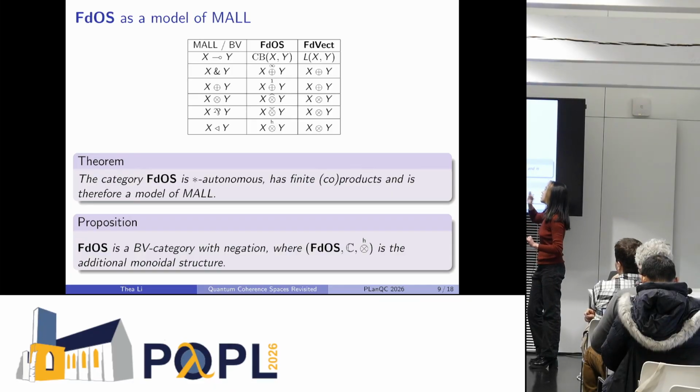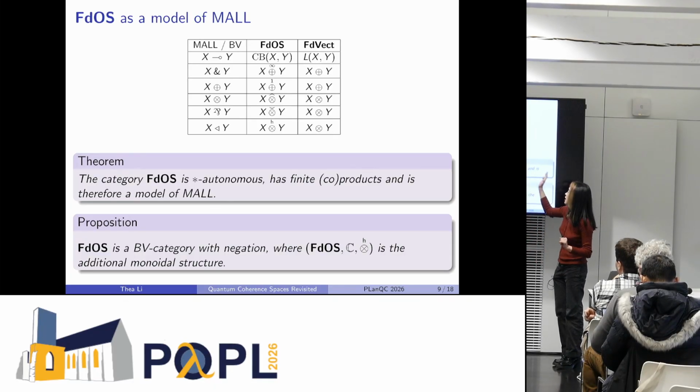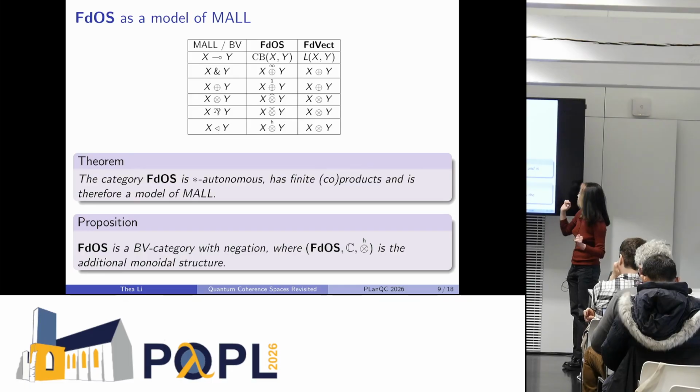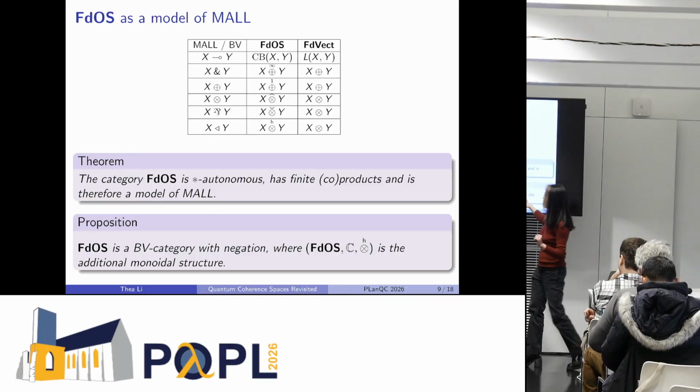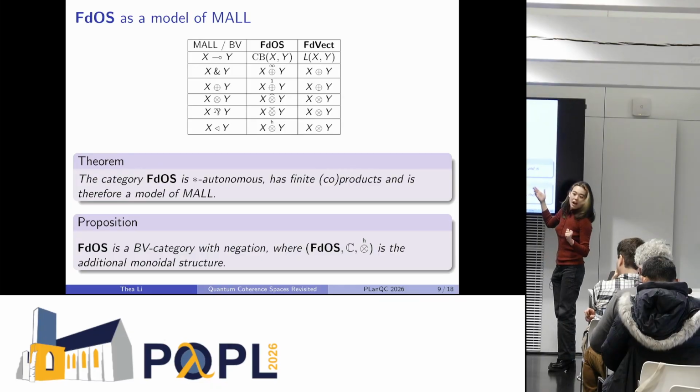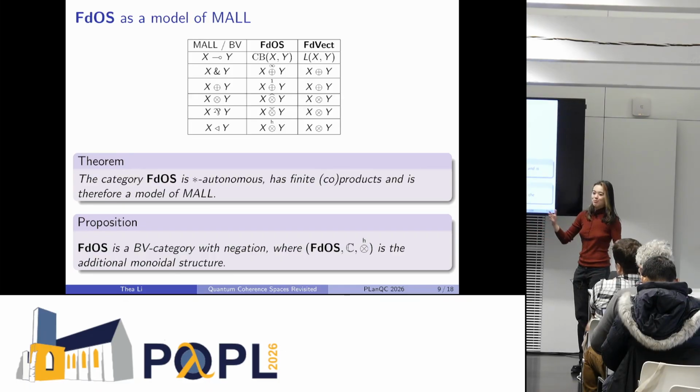In fact, we can interpret the seq connective using this tensor, the Hilbert tensor, which gets us another monoidal structure on FDOS. Together with the star autonomous structure that we have from the MAL structure, FDOS is a BV category with negation. For those who don't care about category theory, this just means that the self-duality and the non-commutativity work nicely with the other multiplicative connectives.